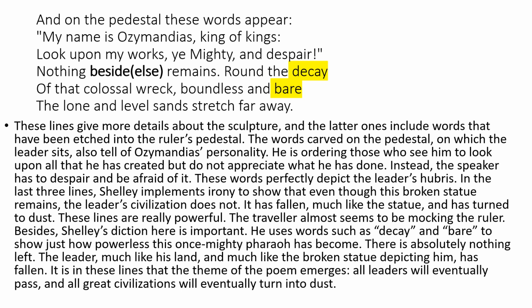So once he was very powerful, but today he has no power. There is absolutely nothing left. The leader, much like his land and much like the broken statue depicting him, has fallen. So it is in these lines that the theme of the poem emerges. What is the theme of this poem? All leaders will eventually pass. Everyone has to go one day. Everything is going to finish and all great civilizations will eventually turn into dust. No matter how big a civilization is, at the end it is going to turn into dust.